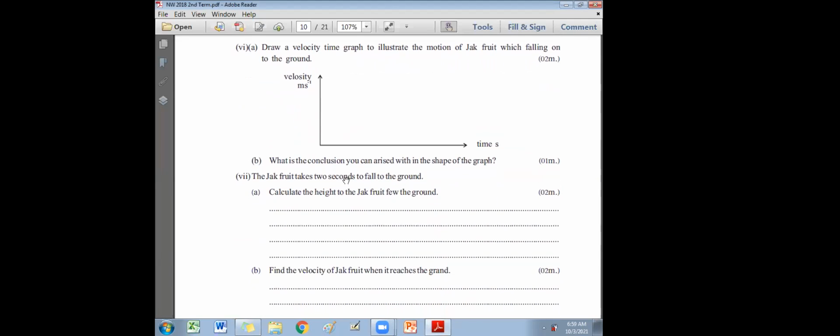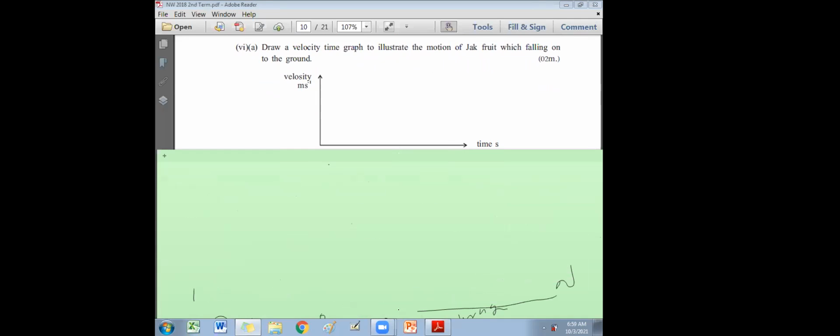Right. Next one. Draw the velocity time graph to illustrate the motion of a jackfruit when it is falling down. How to write the answer for this? You can't tell the answer orally. Please raise your hand if you have done this velocity time graph. Y-axis velocity, x-axis time. When the jackfruit is falling from rest, velocity gradually increases. It undergoes acceleration. Then you get the graph.